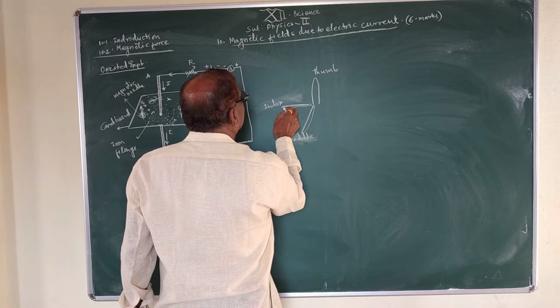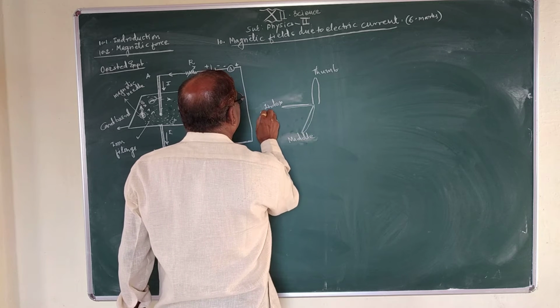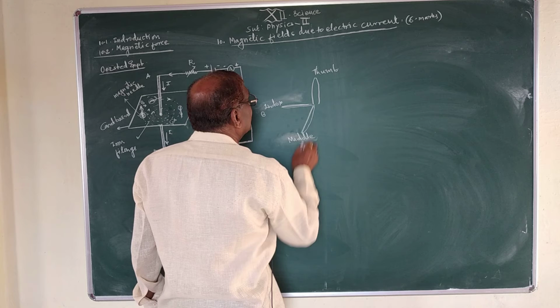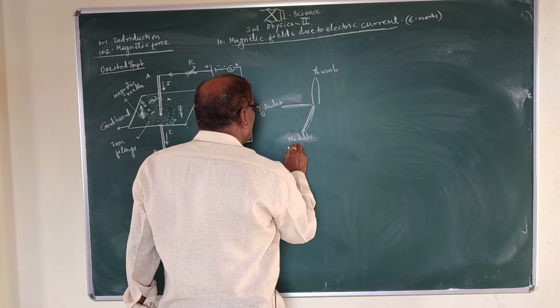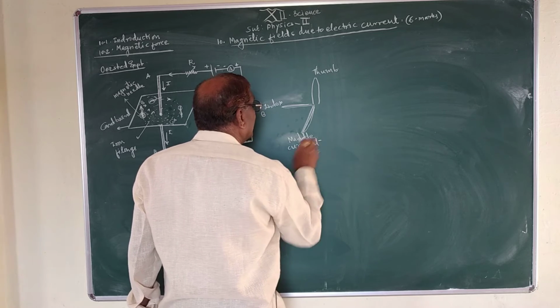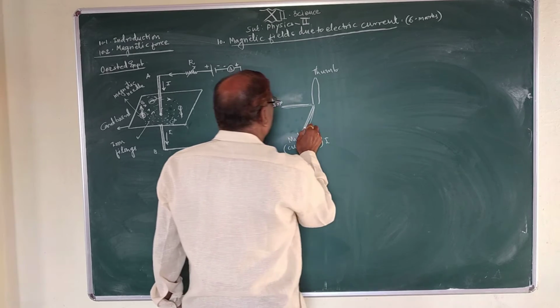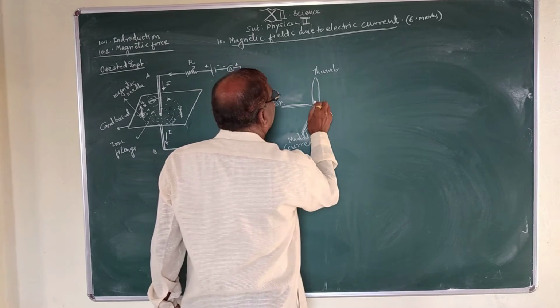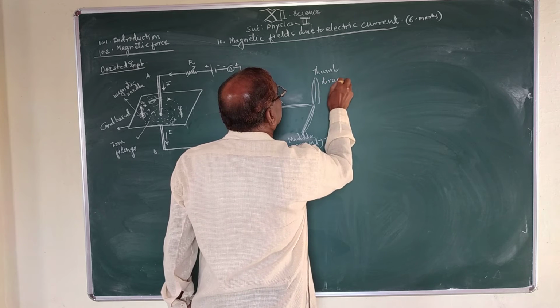This index finger represents the direction of magnetic field, B. Middle finger represents the direction of current, that is I. And thumb represents the direction of motion.